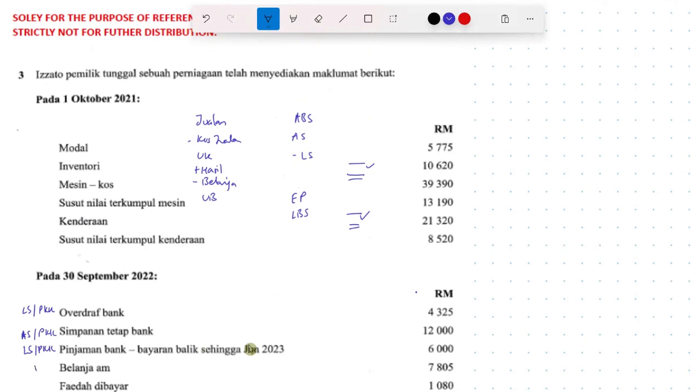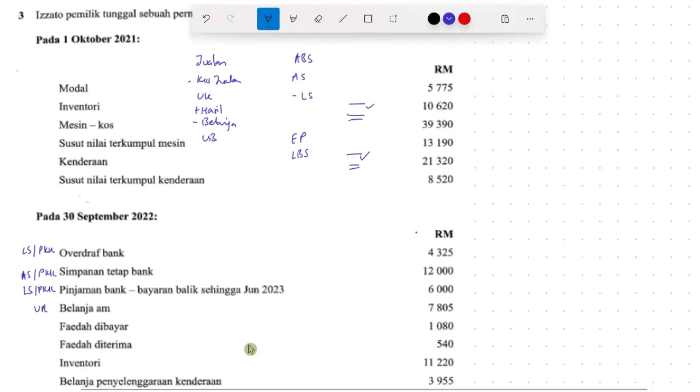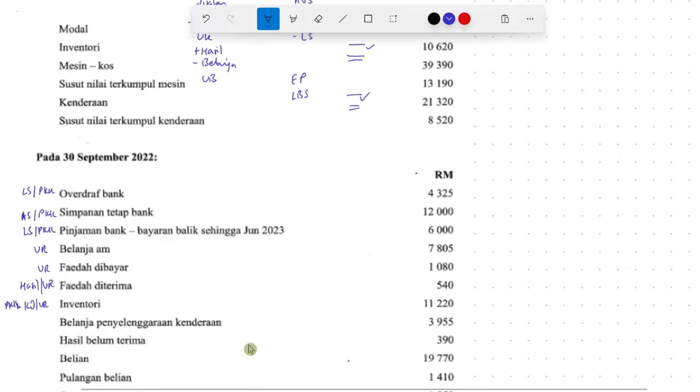PKK. Belanjaan will be a belanja in untung rugi. Faedah dibayar also a belanja in untung rugi. Faedah diterima is a hasil in untung rugi. Okay. Inventory is in the cost jualan section of untung rugi. It is also in the PKK, right? In PKK, it is the closing inventory that we need to tabulate. This is a belanja in untung rugi, penyelenggaraan kenderaan. Hasil belum terima will be an asset semasa in the PKK.